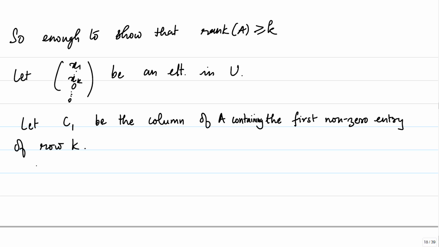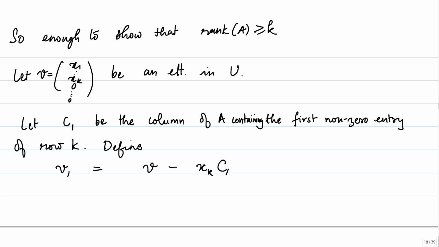So, now define, let this be V, and let V1 be equal to V minus xk times C1. Now, notice that C1 has 1 in the kth row and zeros below. So, xk times C1 will have xk in the kth row and 0 below.